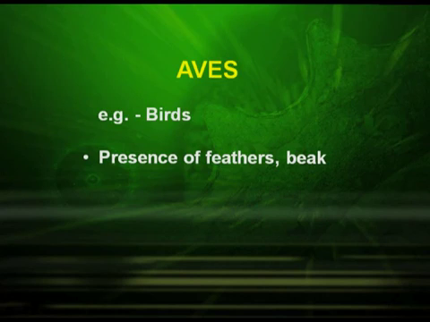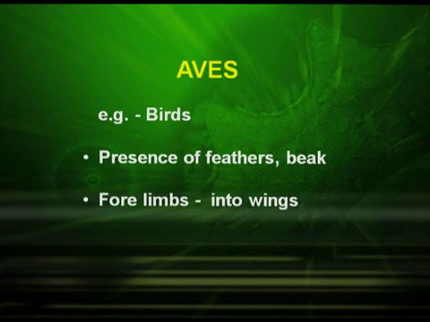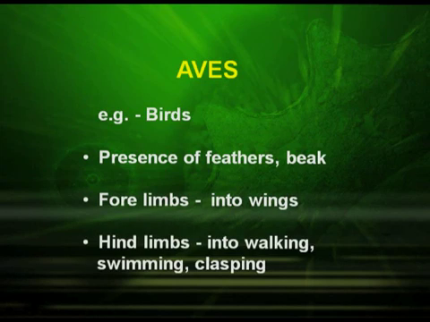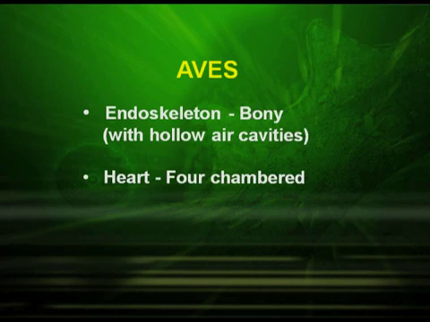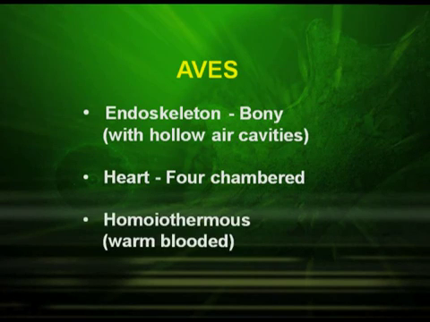Aves. Aves includes the birds. Their characteristics are the presence of feathers on their body. They have a very prominent beak. Their forelimbs are modified into wings and their hind limbs are meant for walking, swimming or clasping. They have an endoskeleton which is bony with hollow air cavities. Their heart is 4 chambered and they are warm blooded animals.